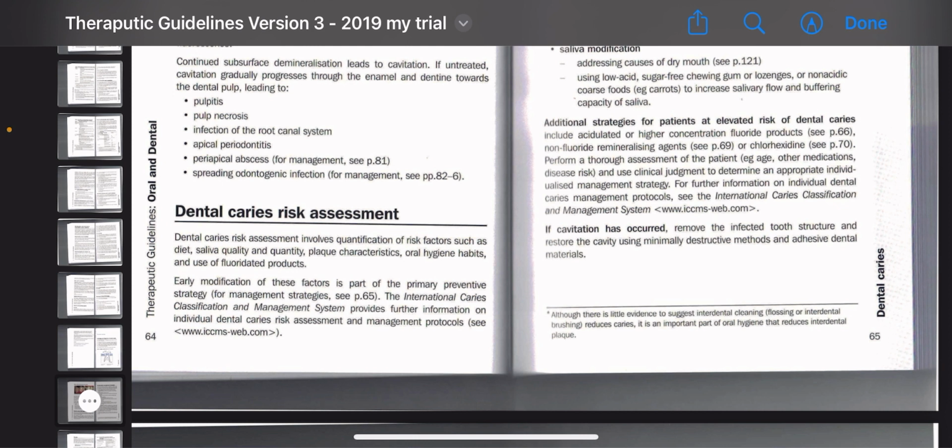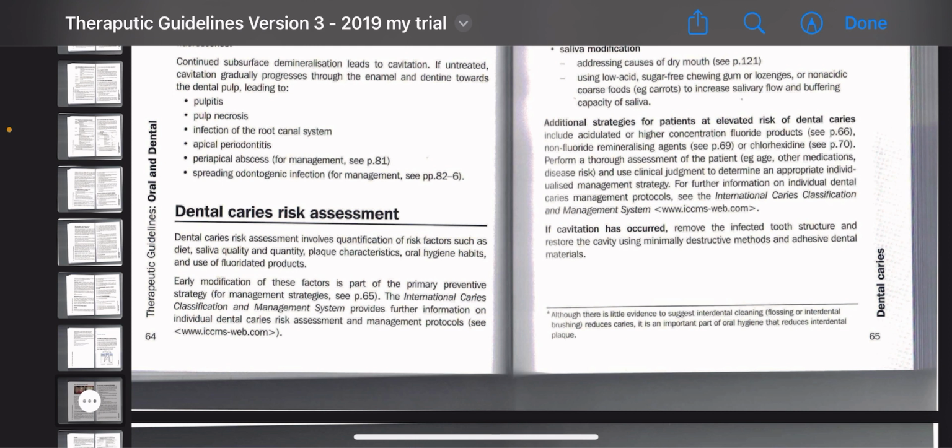Keep in mind, always: don't jump directly to fluoride application, don't jump directly to twice-daily brushing, don't jump directly to chewing gum. Always think critically and use clinical judgment to determine an appropriate individualized management strategy.